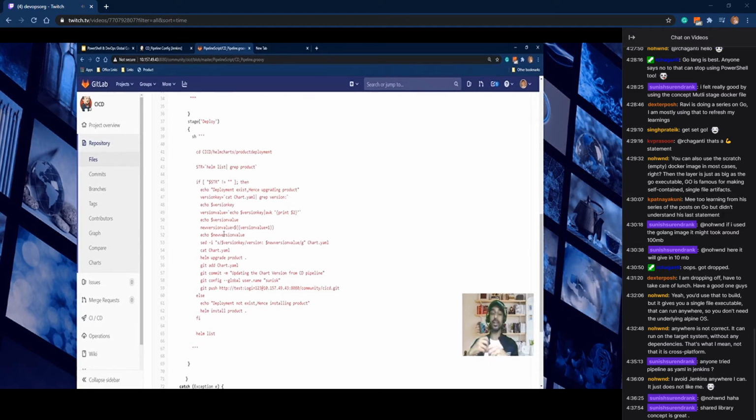Each time we deploy into the Kubernetes cluster, we have to make a chart. That's why I'm writing some logic inside my Groovy script to make the chart and deploy it. The chart should know which Docker image to deploy. All this logic I am writing in my CD Groovy script. Inside the Groovy script I am writing a shell script, and this shell script will do all the required actions for the CD.